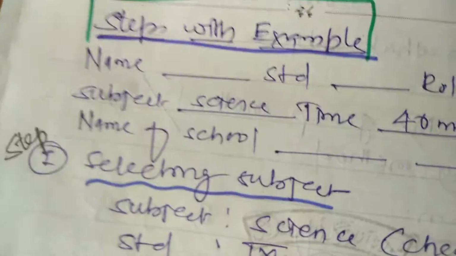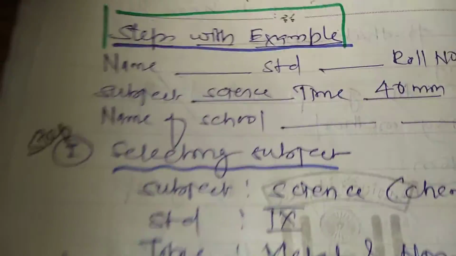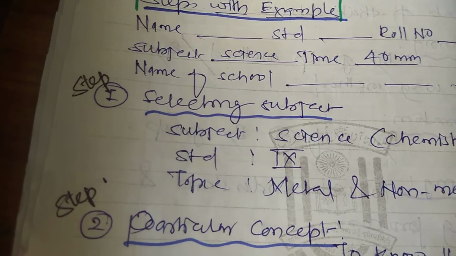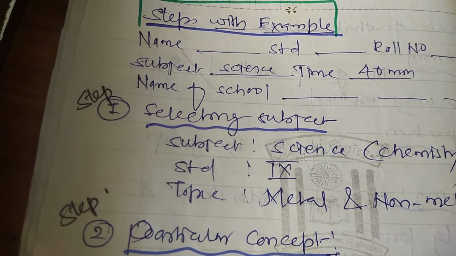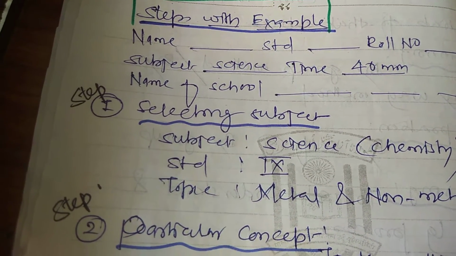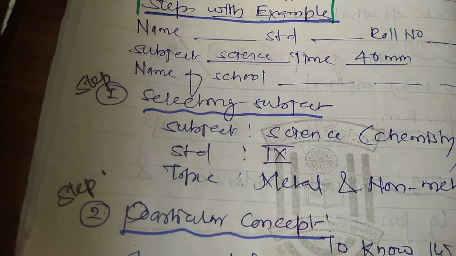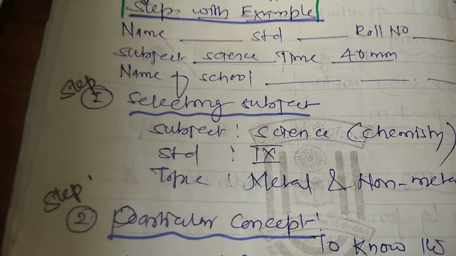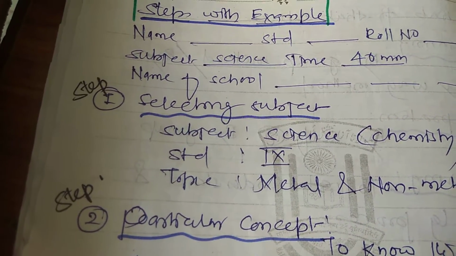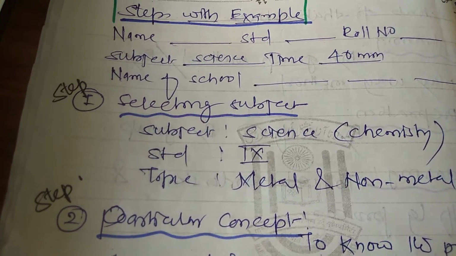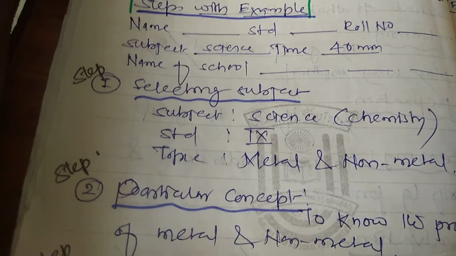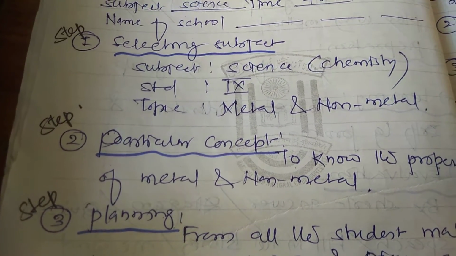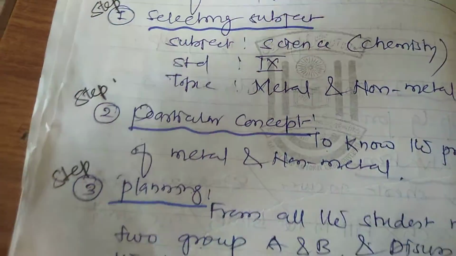Steps with examples. Here I have given one example of the self learning method. Write the name, standard, roll number, subject, time, and name of the school. First, selecting the subject: here are students of 9th standard. The subject is science, then chemistry, standard 9th, topic metals and non-metals. Then the particular concept: to know the properties of metals and non-metals.